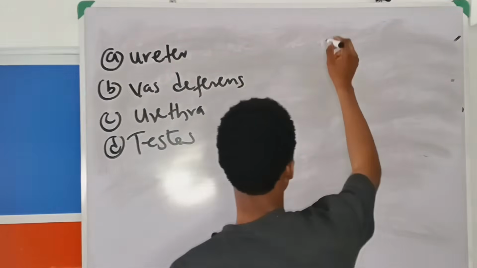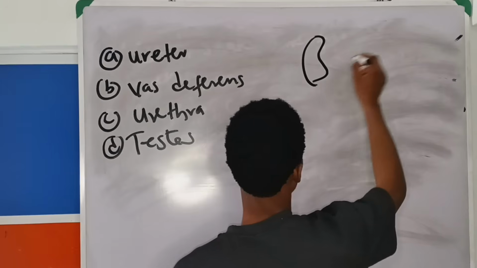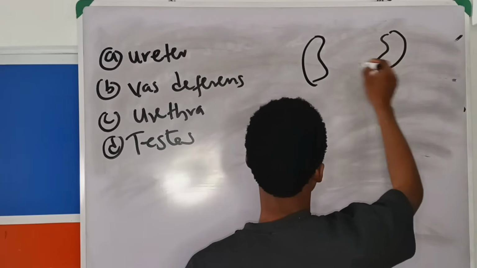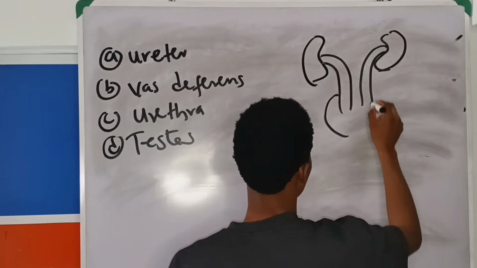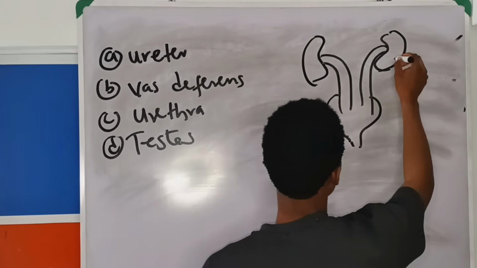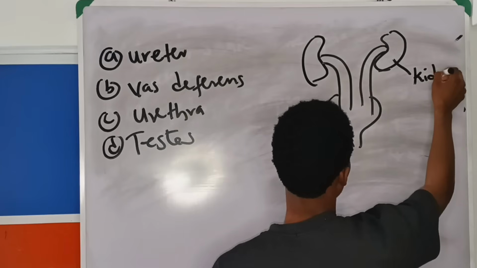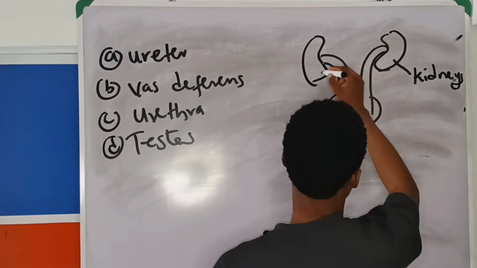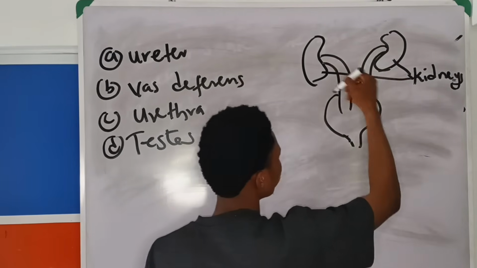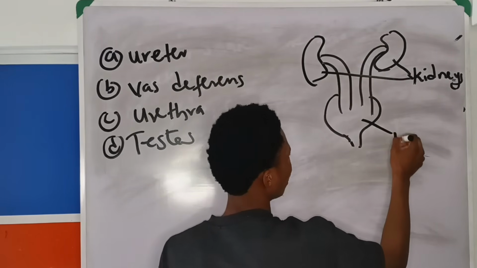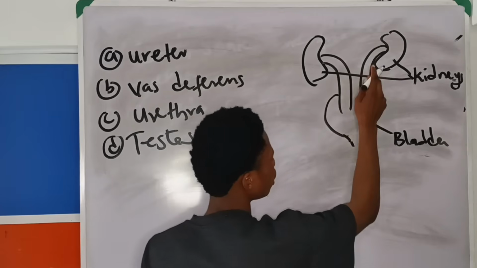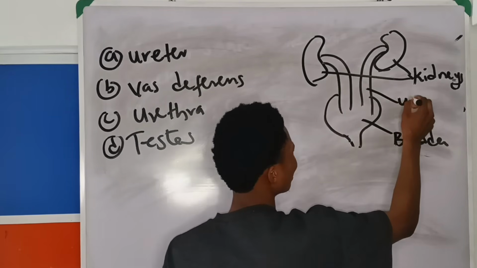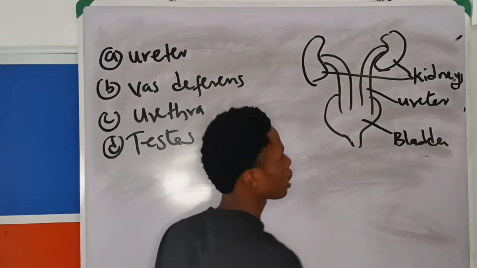How do you get the answer? Let me draw this again. Now, this is your kidney. These are your kidneys. This tube that leads your kidney to the bladder, this is your bladder. The tube that leads the kidney to the bladder is the ureter.